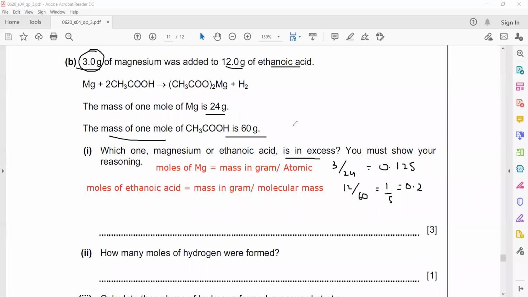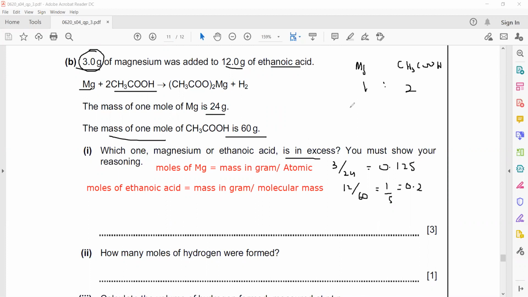Excess means more than enough. So what is the simplest ratio between magnesium and ethanoic acid? From the equation, the simplest ratio between magnesium and ethanoic acid is 1:2. Like if you have 1 mole of magnesium, we need 2 moles of ethanoic acid.